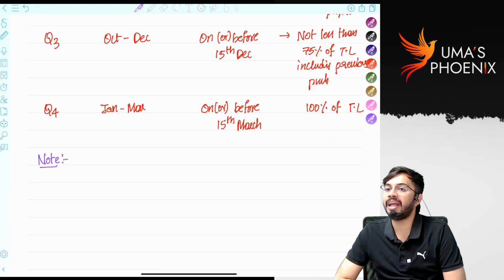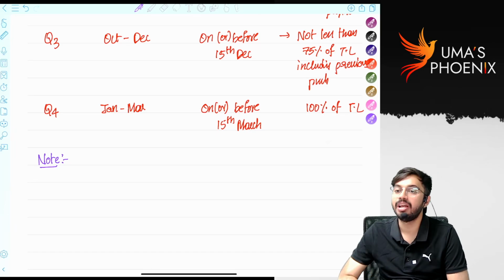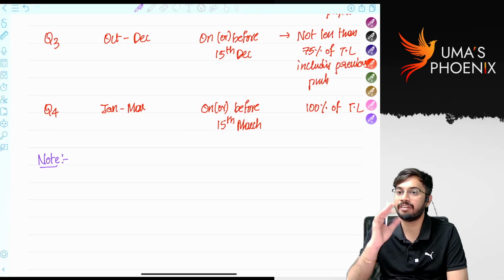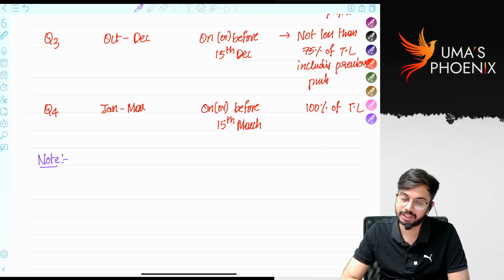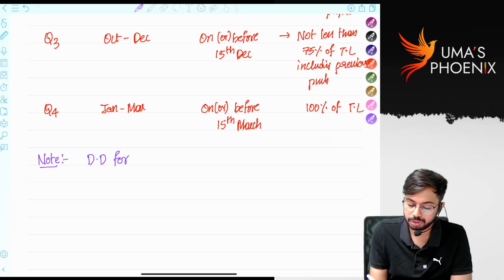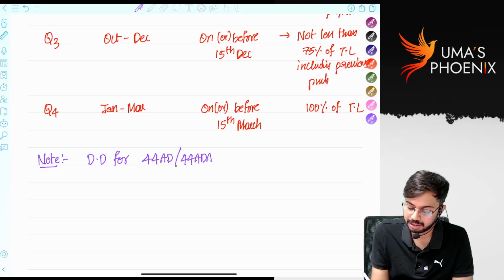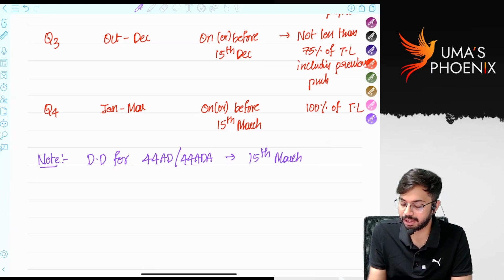Those who are paying taxes under section 44AD, 44ADA, they are not required to pay advance tax in 4 installments. It is sufficient if they pay advance tax in a single installment, that too on or before 15th March. Is it clear? So, for those who are filing ITR under 44AD and 44ADA, the due date is 15th March, single installment, correct?